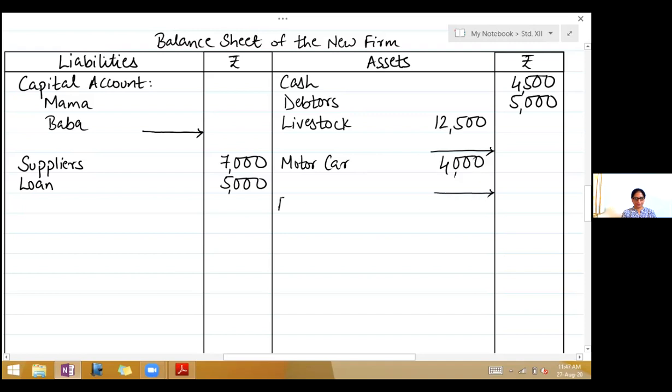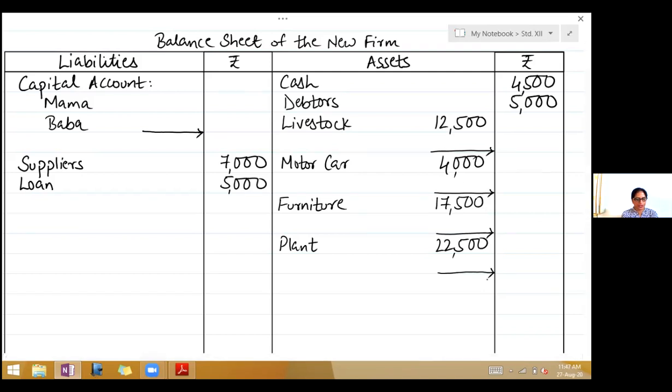Furniture 17,500. Leave a line. Plant 22,500. So all have adjustments there. Now we are finished with the balance sheet.